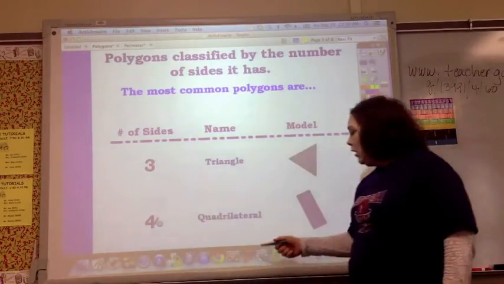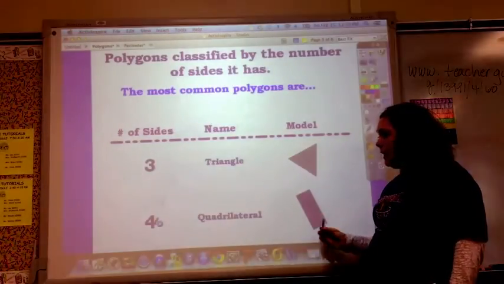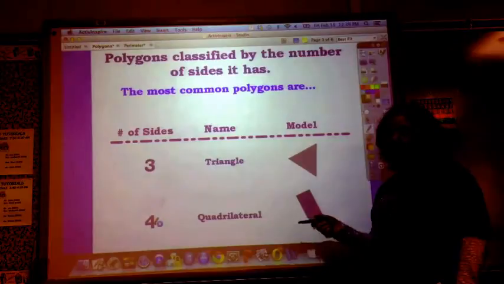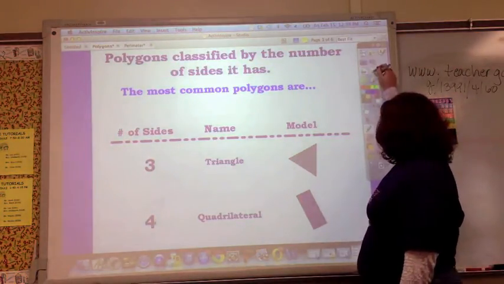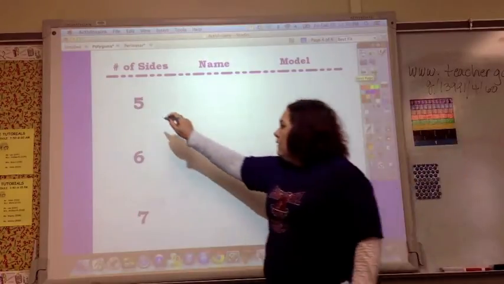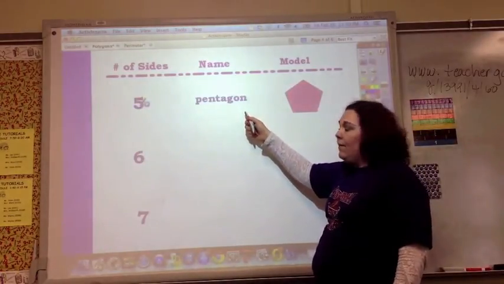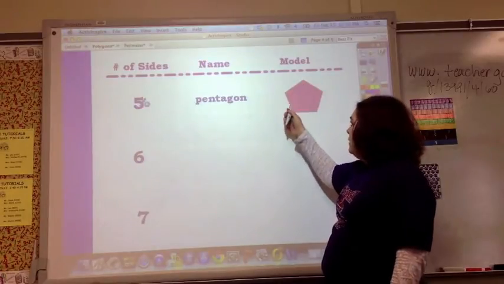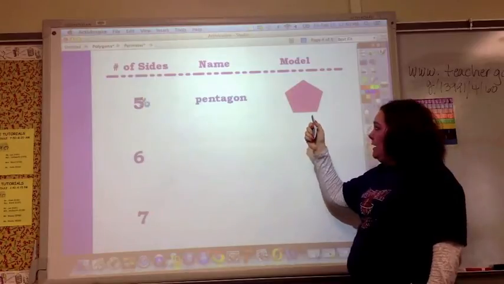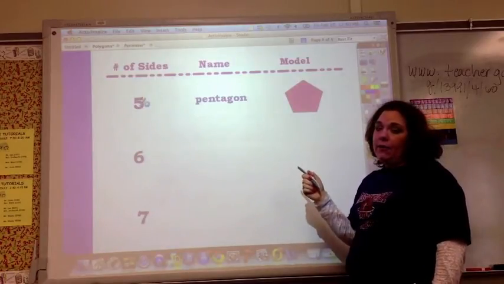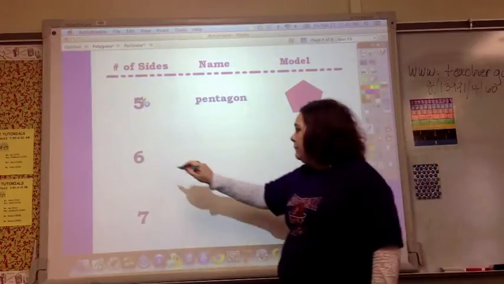And if it has 4, it's a quadrilateral, which we learned about. There are different types of quadrilaterals, but any 4-sided figure is a quadrilateral. 5 sides is a pentagon. Penta means 5. And this is a regular pentagon because all the sides are equal. But you could have a 5-sided figure that didn't have equal sides. It's still called a pentagon.